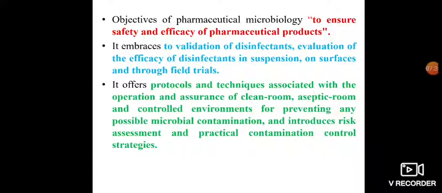Also the air coming inside and going outside should be properly controlled, because a number of microorganisms are also present in the air, so they may affect different types of pharmaceutical products. So all these things are considered in the objectives of pharmaceutical microbiology.